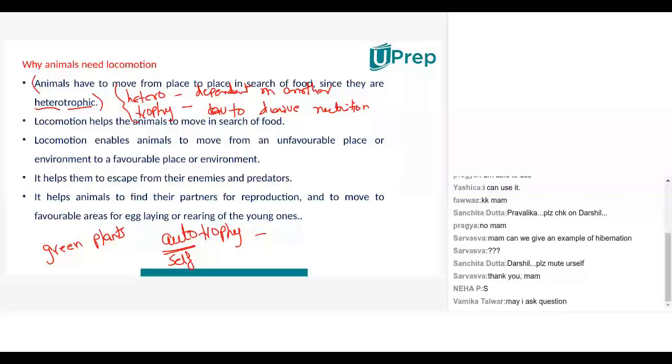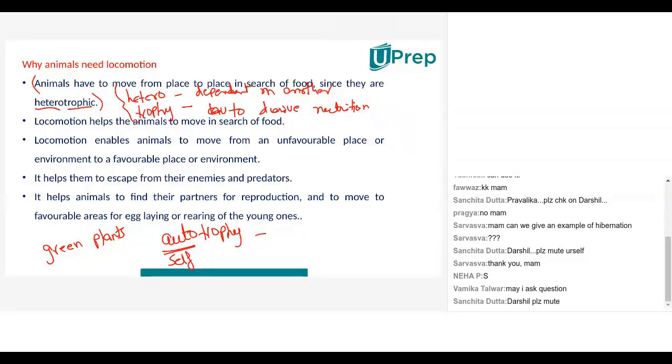Darshil, you have to sincerely take it up and mute yourself. Darshil, can you please mute yourself? I have been telling this repeatedly to you.